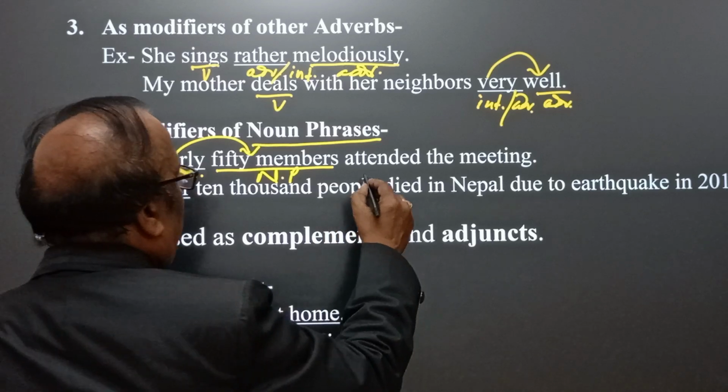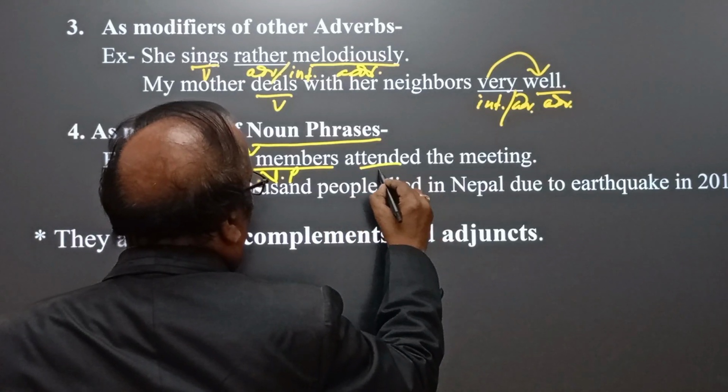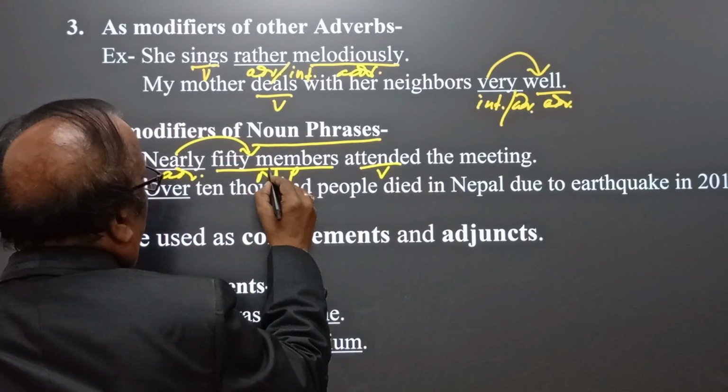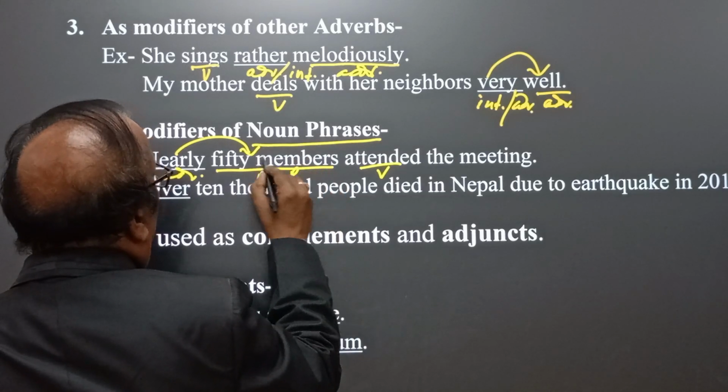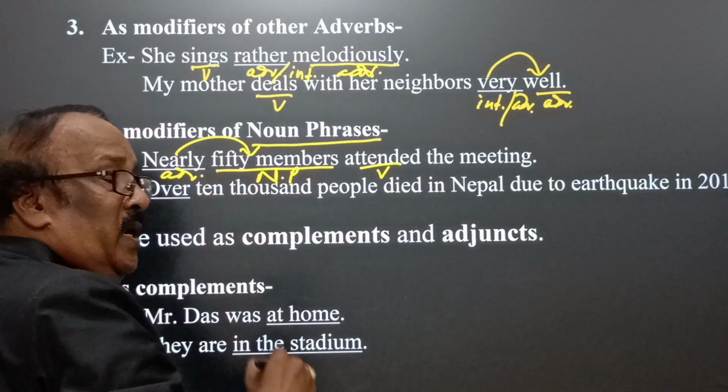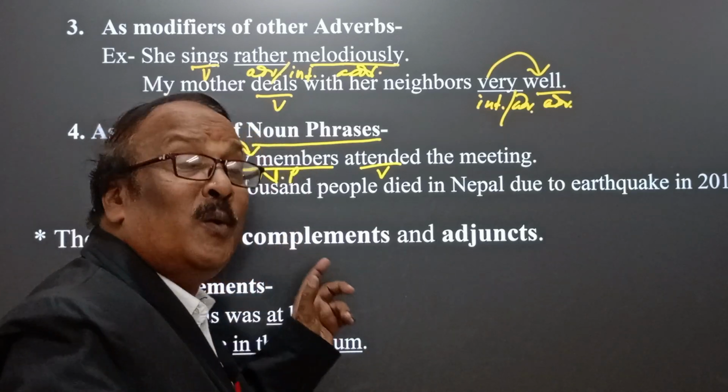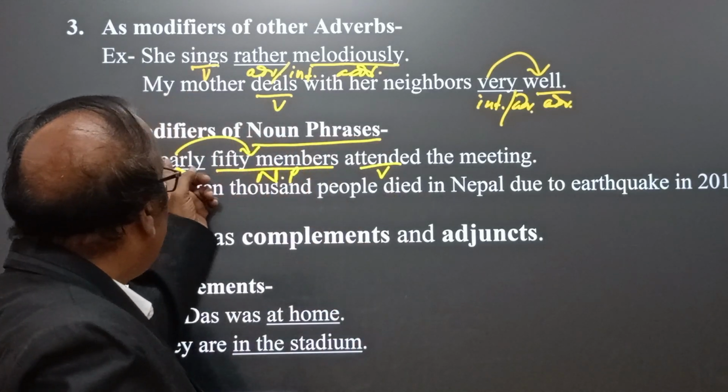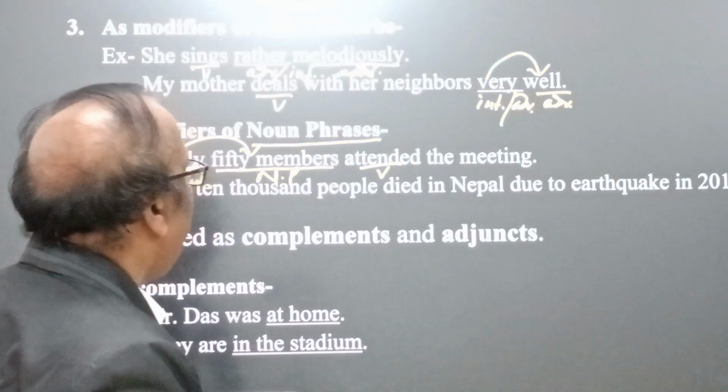Attended is the verb, and here the noun phrase, member is the head noun. 50 members, 50 is the cardinal number which we have discussed. Nearly 50 members attended the meeting.